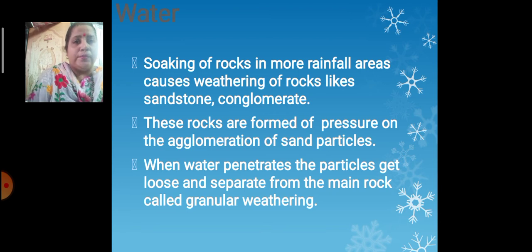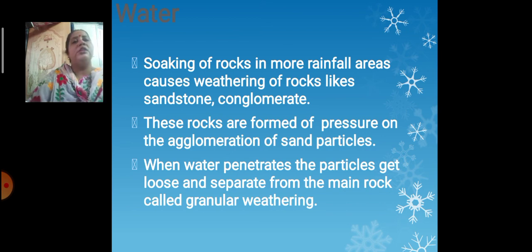Next is water. Such type of weathering mainly takes place in places where heavy rainfalls occur. Because of the heavy rainfall, what happens? The rocks get soaked again and again. They are already almost fully soaked in water. Soaking of rocks in high rainfall areas causes weathering of rocks like sandstones and conglomerate.